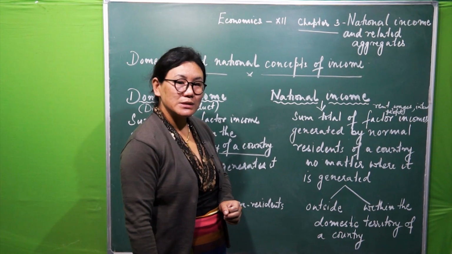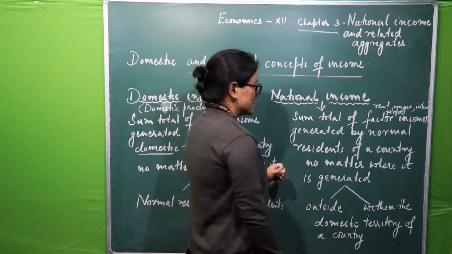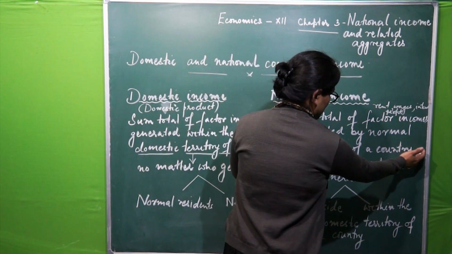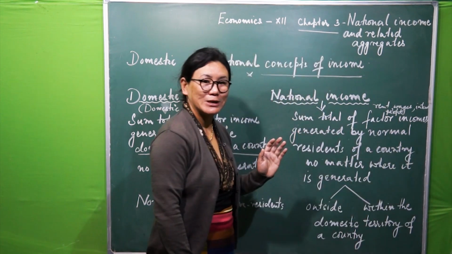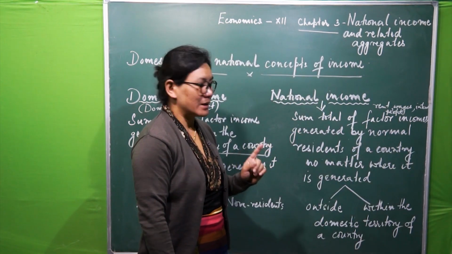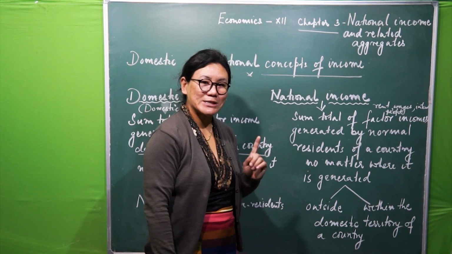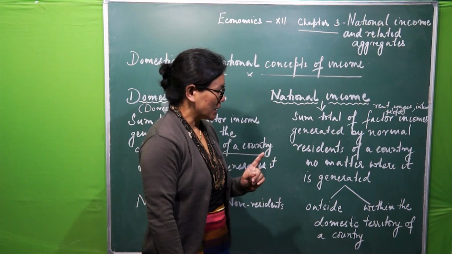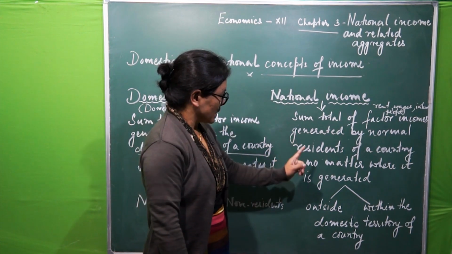You remember I said I had written only this much as the meaning of national income. I said that I would be adding some more to it. Now see what that is.